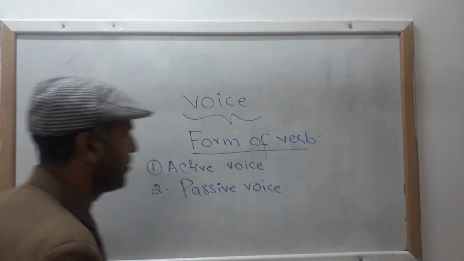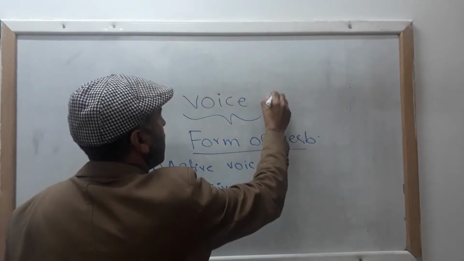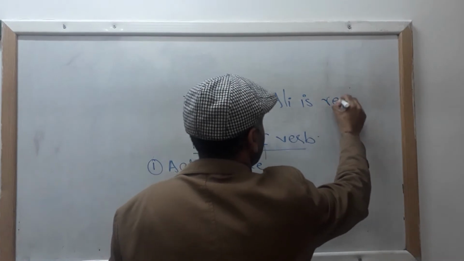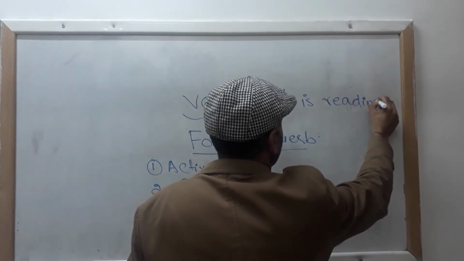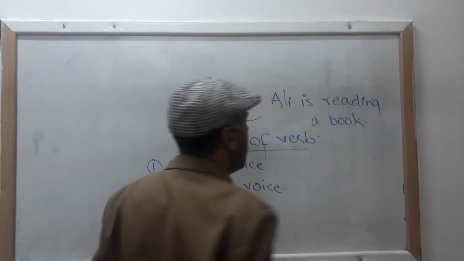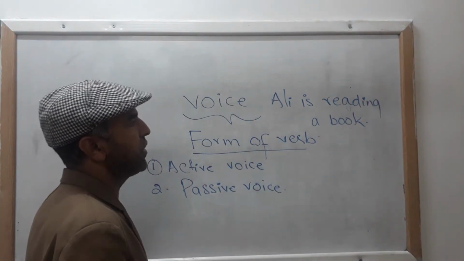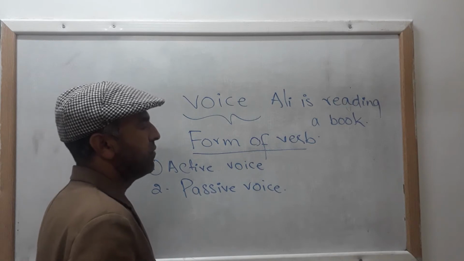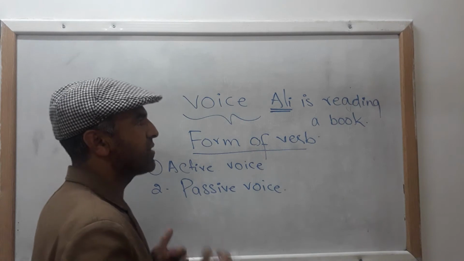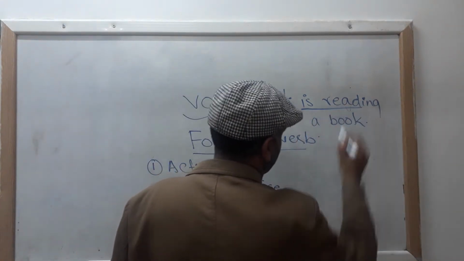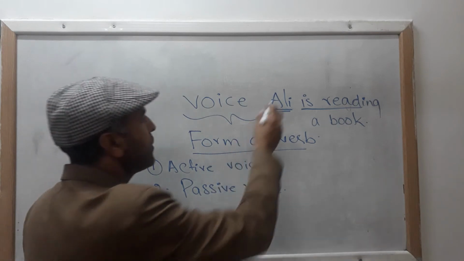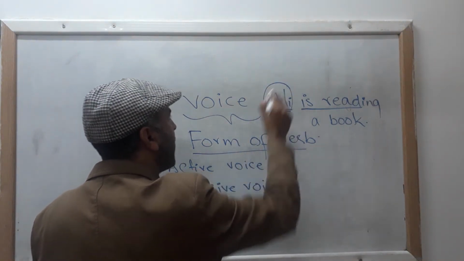Let me cite an example. Ali is reading a book. Now in this sentence you can see it's very easy to look at that Ali is your subject and here your subject is doing something. Ali is reading. Clear? Something is being done by your subject. Here your subject is performing or doing an action.